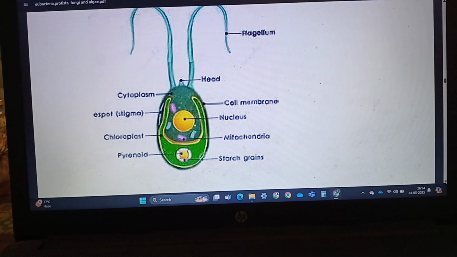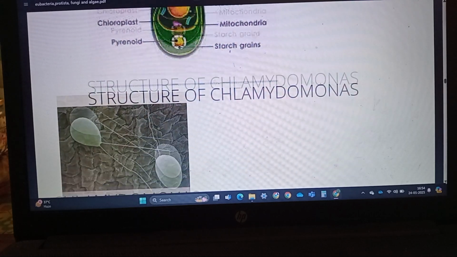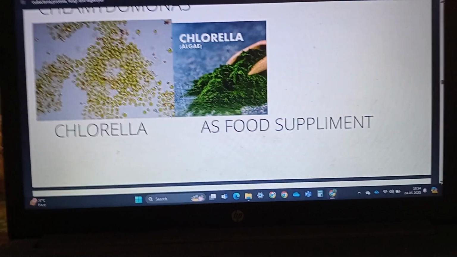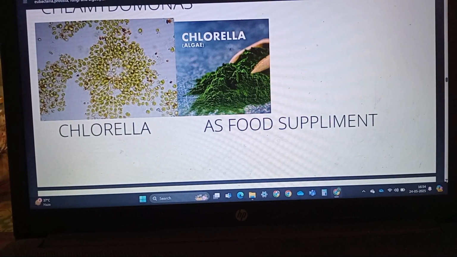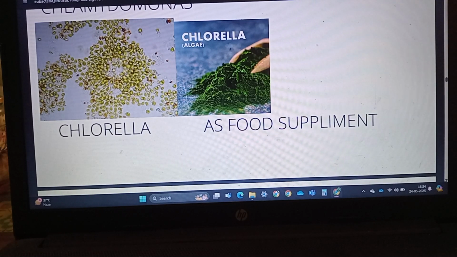The second example of the Chlorophyceae which is unicellular is Chlorella. Chlorella is a unicellular alga. It is rich in proteins. As we saw, it has a pyrenoid. It is rich in protein and it is used as a food supplement even by space travelers.